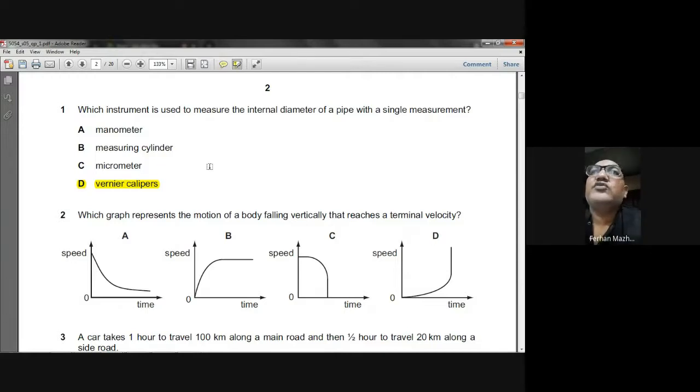Which instrument is used to measure the internal diameter of a pipe with a single measurement? Means which can measure it directly. There can be other methods of measuring the internal diameter. You might measure the circumference of the pipe, and from there, indirectly by calculation, you can find out the diameter of the pipe. But he wants some instrument which can directly measure the diameter.